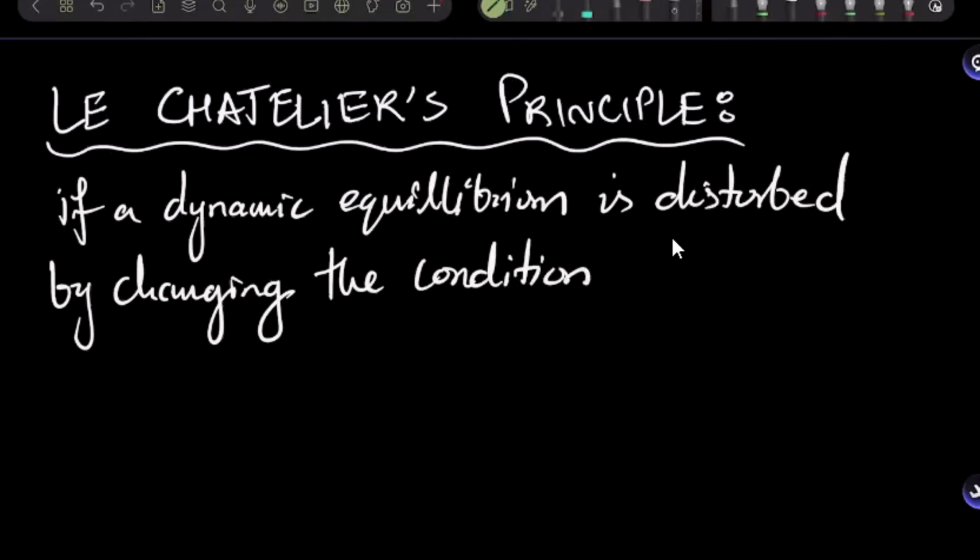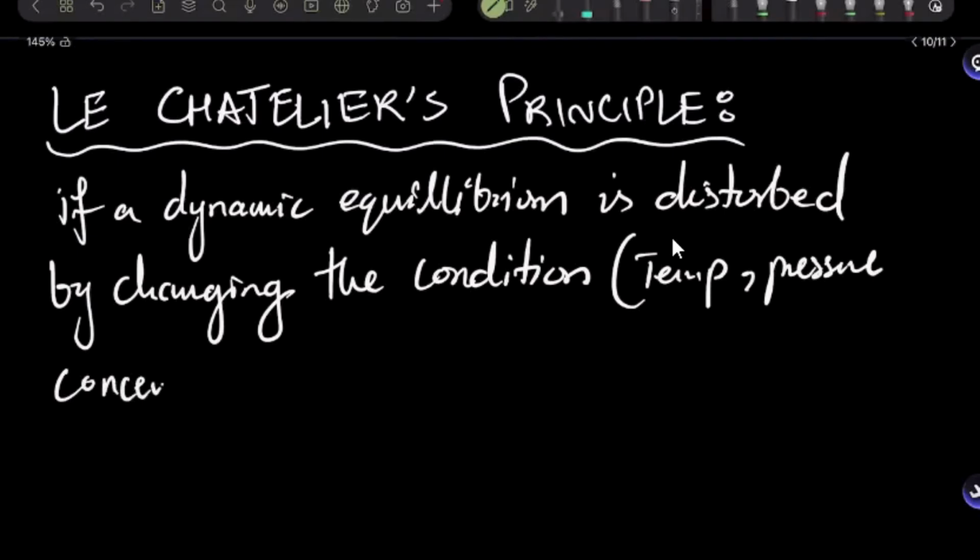And which conditions am I talking about? I'm talking about temperature, pressure, and the concentrations of reactant or product at equilibrium. So if dynamic equilibrium is disturbed by changing the condition or the conditions,